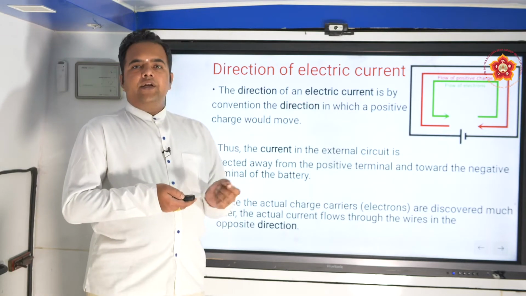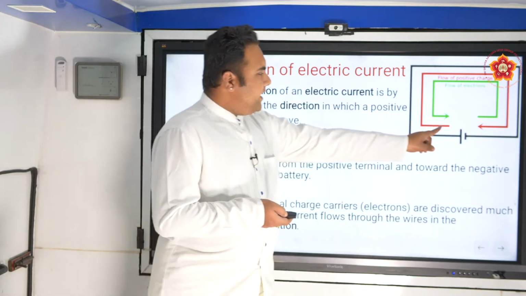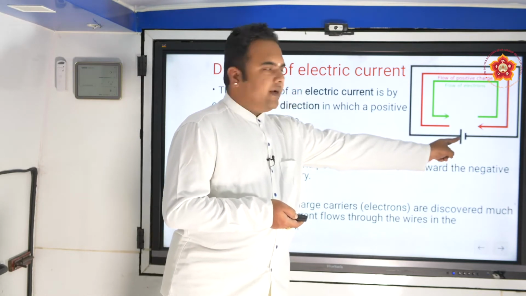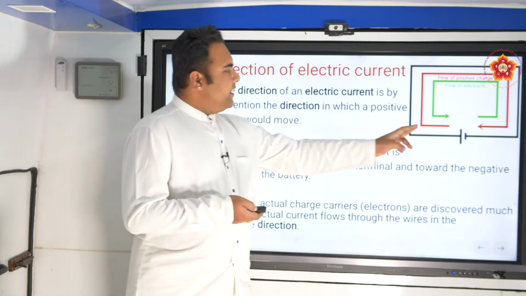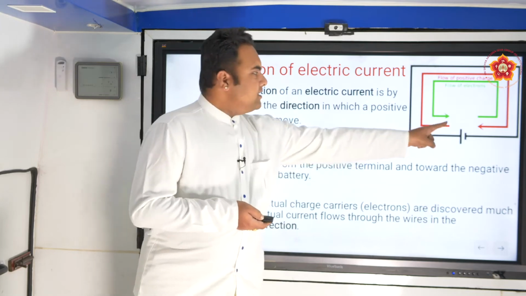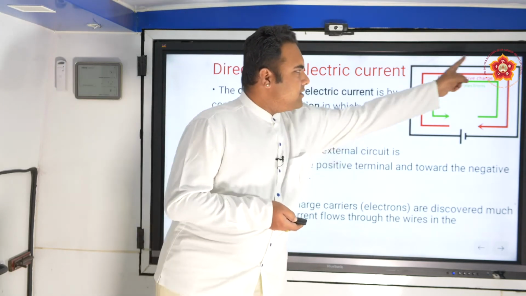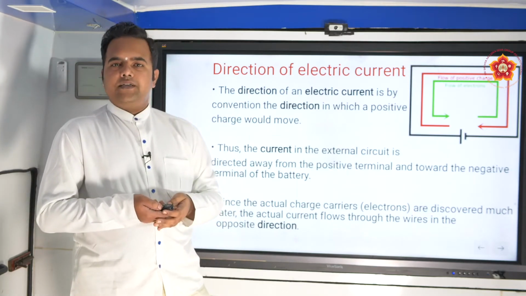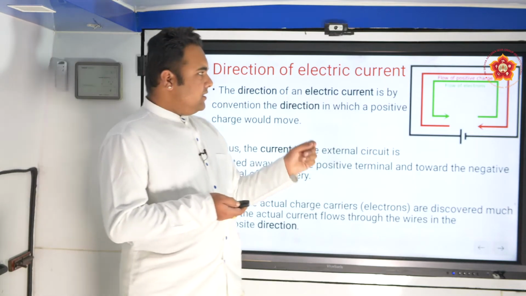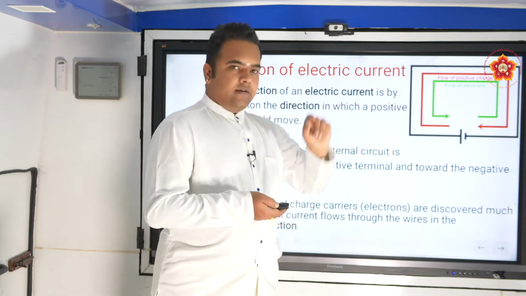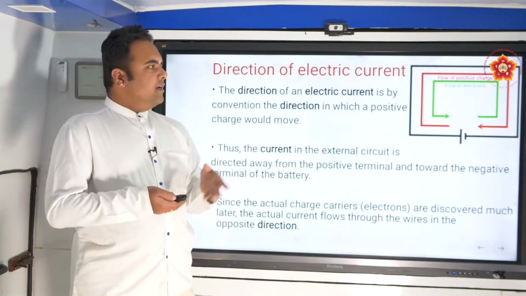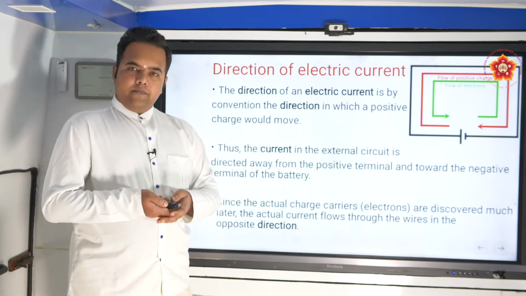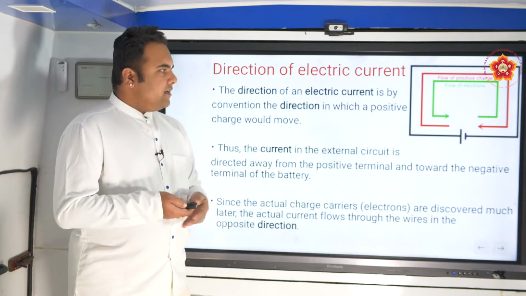But the universally accepted convention is externally, look at the direction of the red arrow, from positive. This side of the battery is positive and this side is negative. So conventional flow of electric current is always taken as from positive to negative. This is how it flows and then comes back. But because electrons are attracted towards positive charges, the actual flow of electrons is like this. This discrepancy occurred because particles like electrons were discovered much later than the concept of electric current.